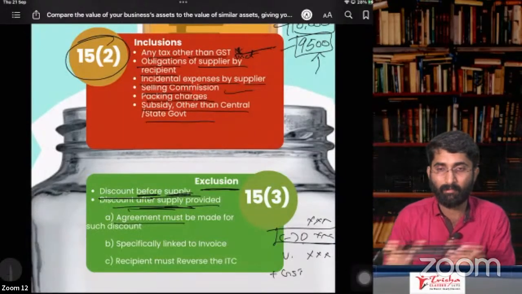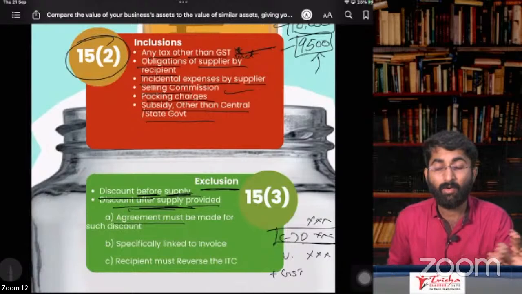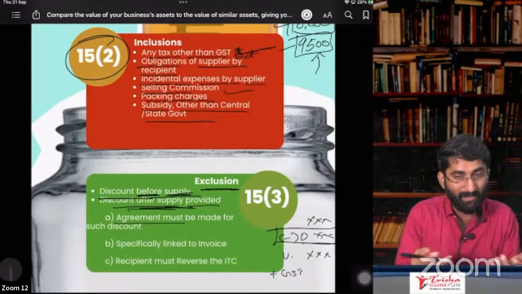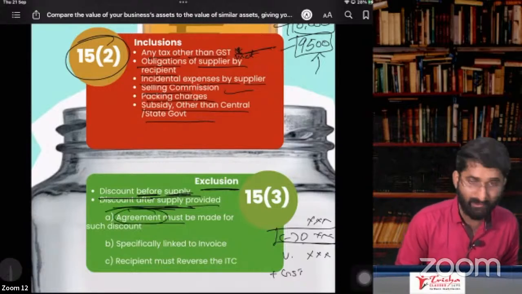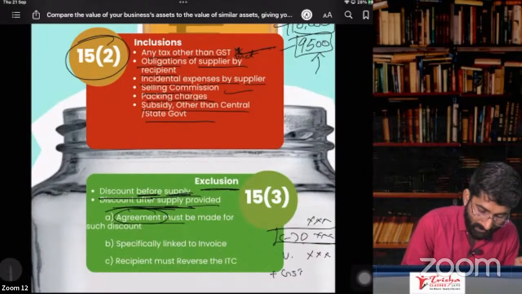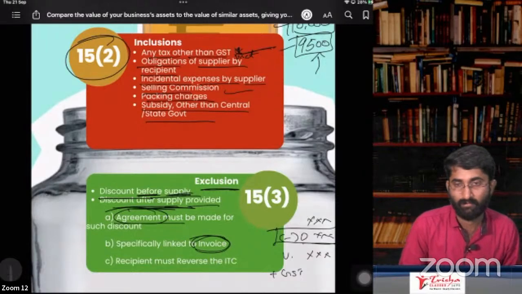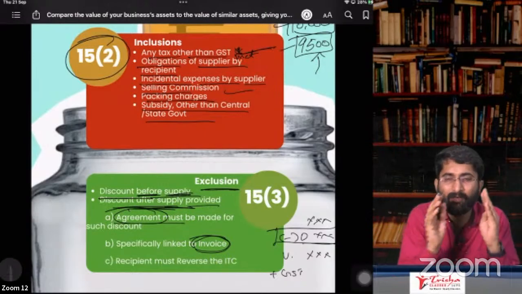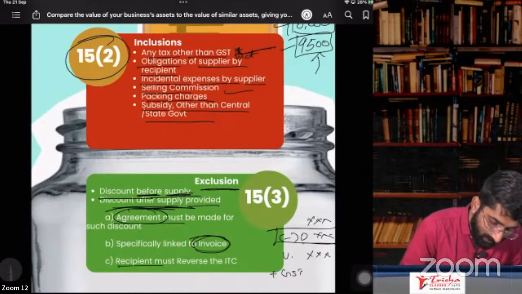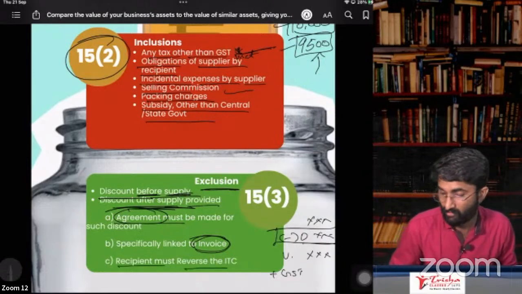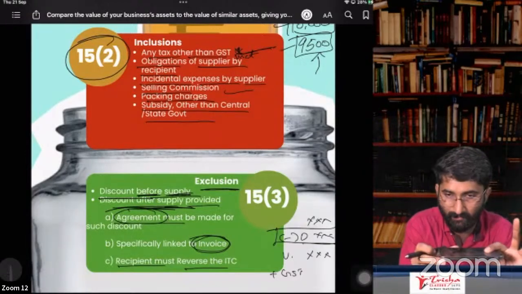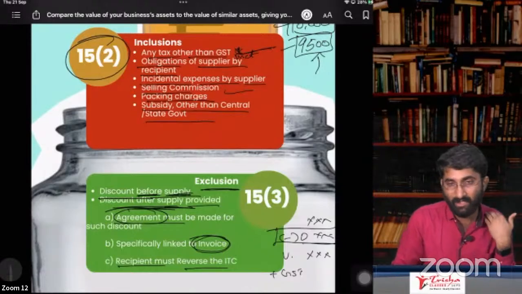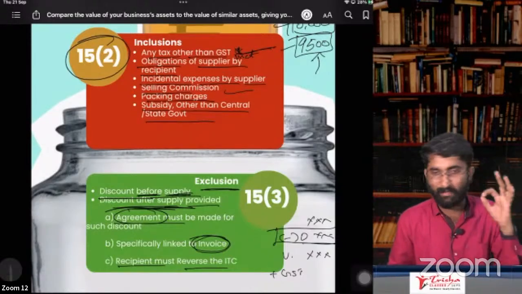Example, I am selling you 10 mobile phones and I tell you that if you sell all the mobile phones within 10 days, I'll give you discount. Before the supply only, we had one agreement. Second one, it should be specifically linked to the invoice. On these 10 mobile phones, I am giving you the discount, specifically linked to the invoice. And the last one is the recipient must reverse the ITC. I gave you these mobile phones, and you already paid me GST on these 10 mobile phones.